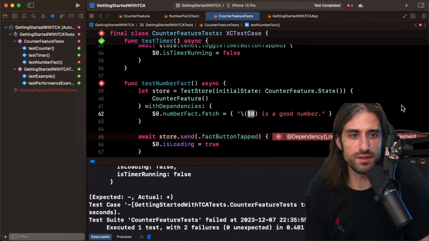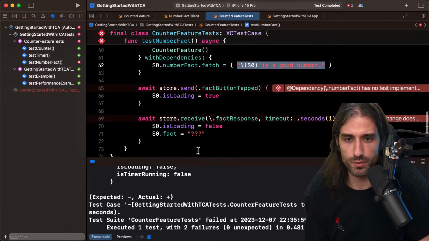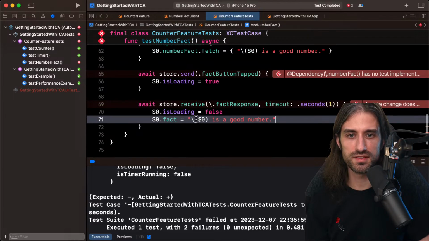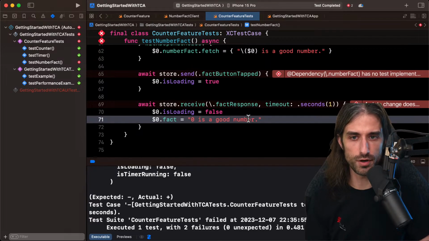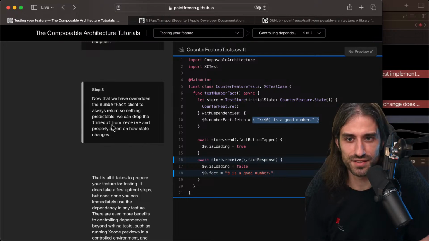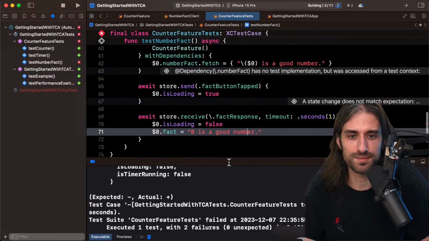So now we just need to update the test. Here in that case, for instance, we would expect it to say, for fact button tapped, since it's going to be 0, it should say 0 is a good number. Did I make the right change? Yes. So now that we have overridden the number fact client to always return something predictable, we can drop the timeout from receive and properly assert on how state changes. So let's run the test one more time.